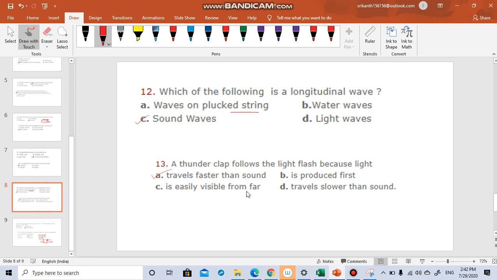Is easily visible from far, travels slower than sound? Light actually travels faster than sound. It is easily visible from far. Could this be an option? It is easily visible from far because it is traveling to your eyes, that's why it is visible.